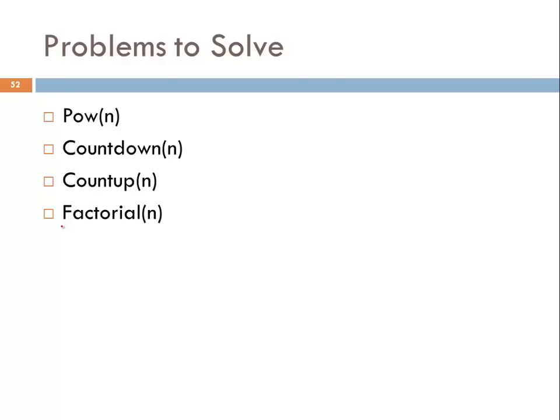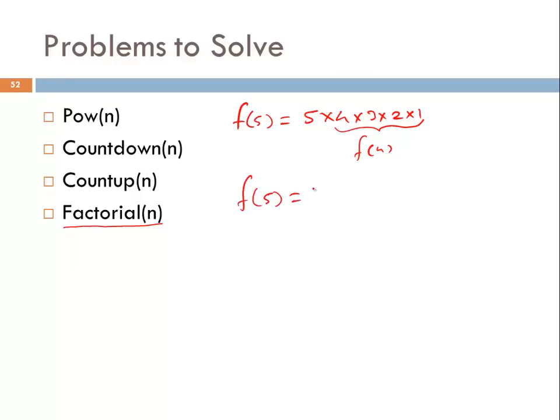For example, this is factorial n. You all know about factorial. Let's see how we can calculate factorial. What is factorial? If I want to calculate factorial of 5, what do I need to calculate? 5 into 4 into 3 into 2 into 1. Can I write this as factorial 4? That means if I want to calculate factorial 5, that is 5 into factorial 4.